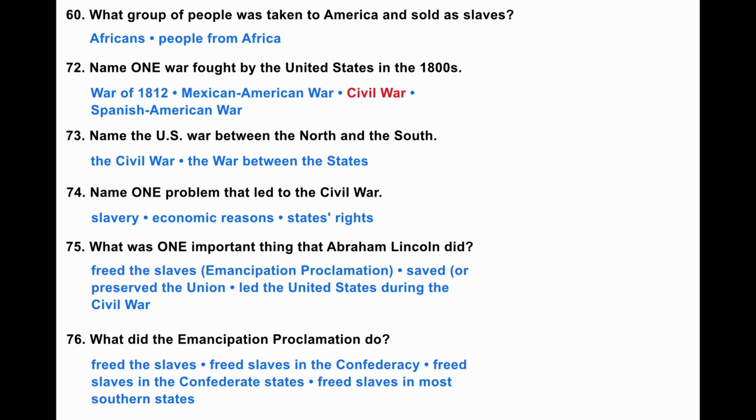What did the Emancipation Proclamation do? It freed the slaves. It freed the slaves in the Confederacy or in the Confederate States. The Confederate States were most of the Southern states, the states in the South.